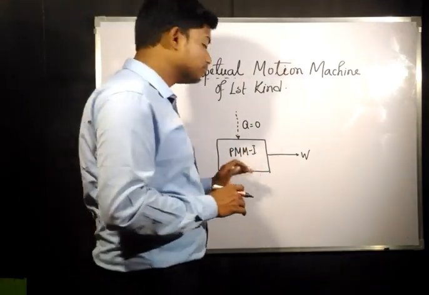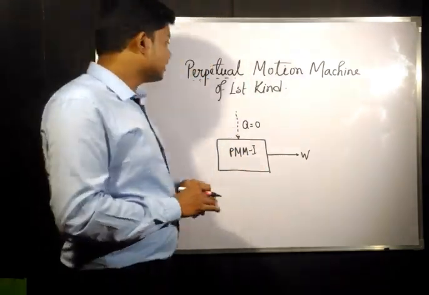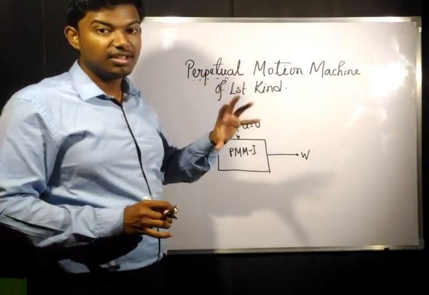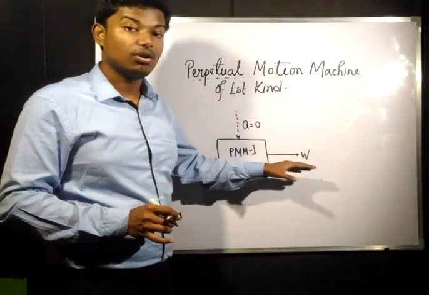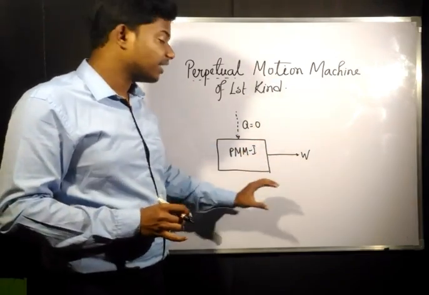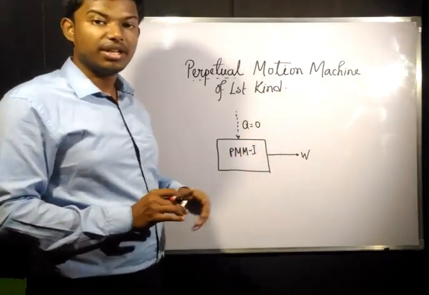Okay, now this is an impossible machine. Why? As they have said, perpetual means we know it is a cycle, that we will get work continuously. That means from a cycle we will get work without taking away heat.